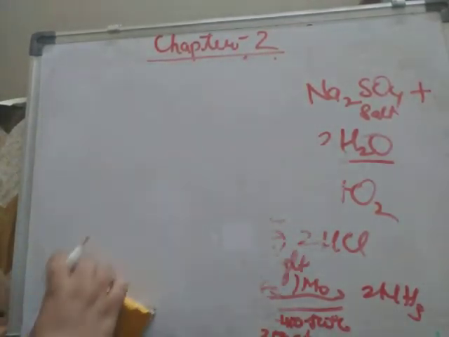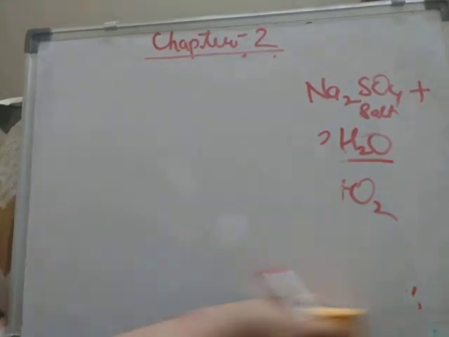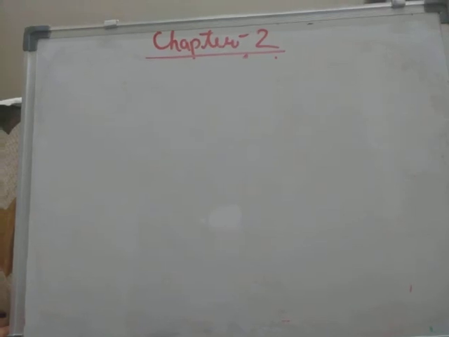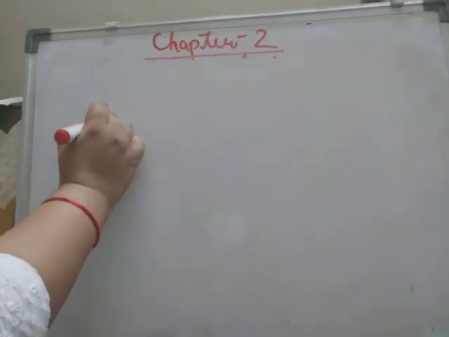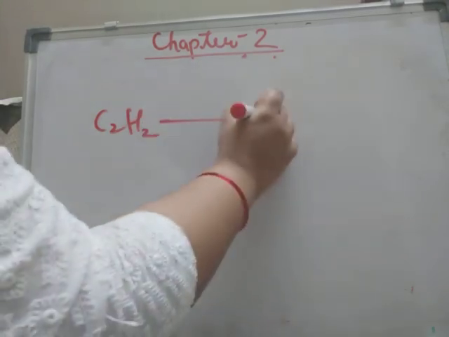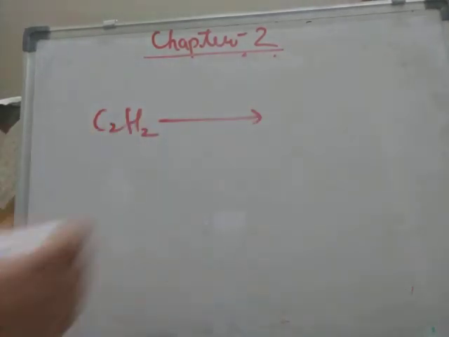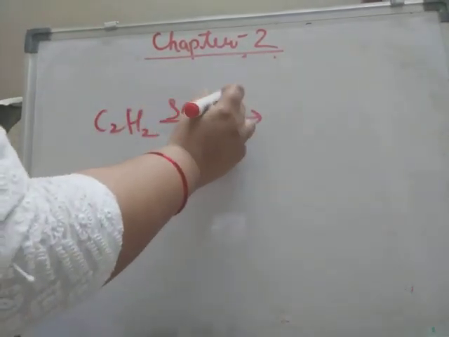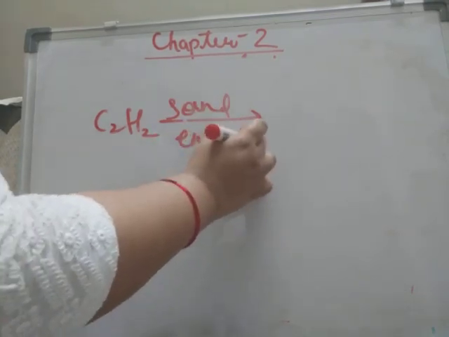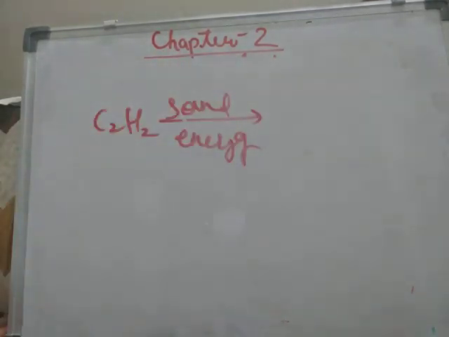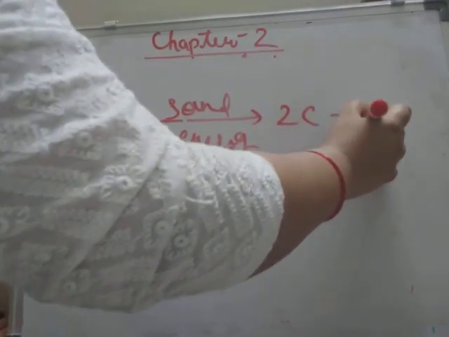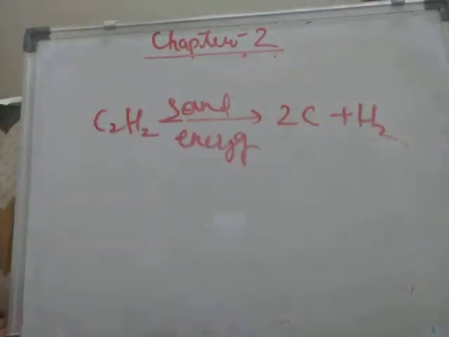And one very interesting sort of reaction takes place by absorption of sound energy. Like if C2H2 is there, ethyne, this is called ethyne. C2H2 in presence of sound, when sound energy is passed through it, it absorbs that sound energy and changes to carbon along with the formation of hydrogen. So these are the types of reactions which occur by supplying energy.